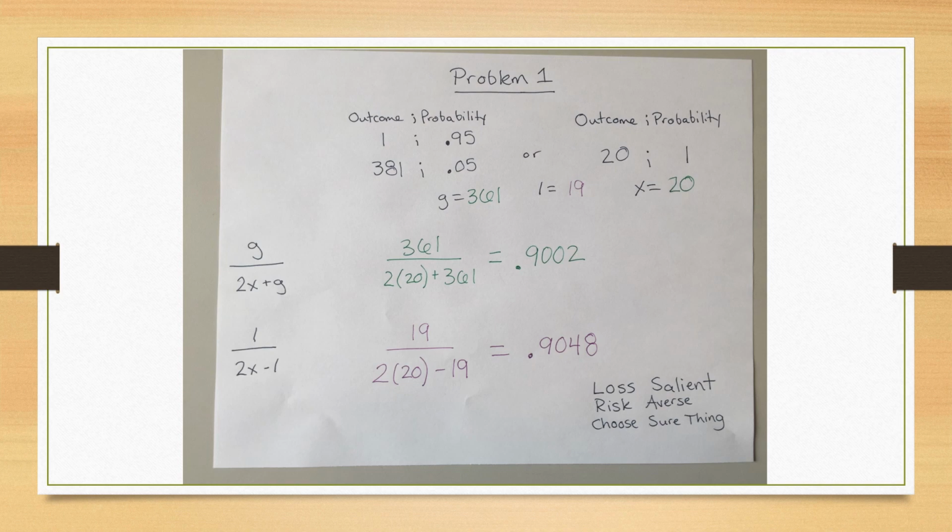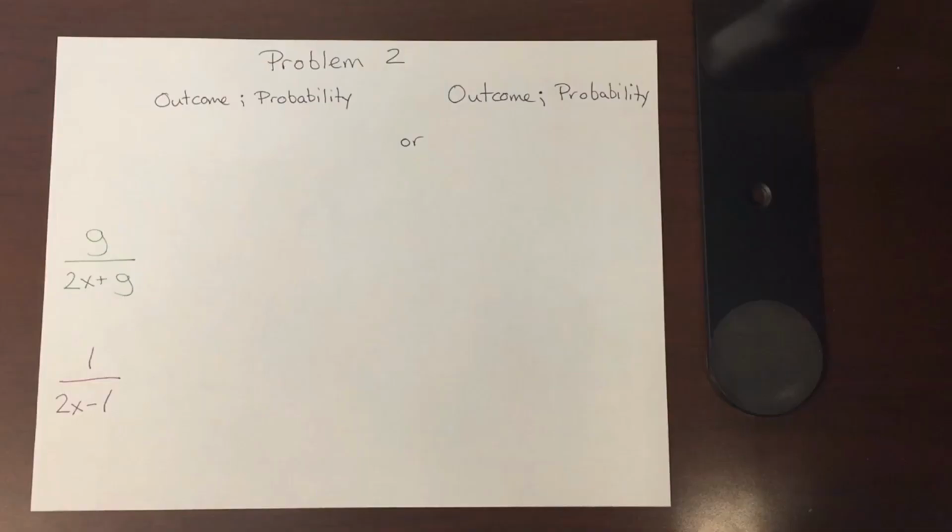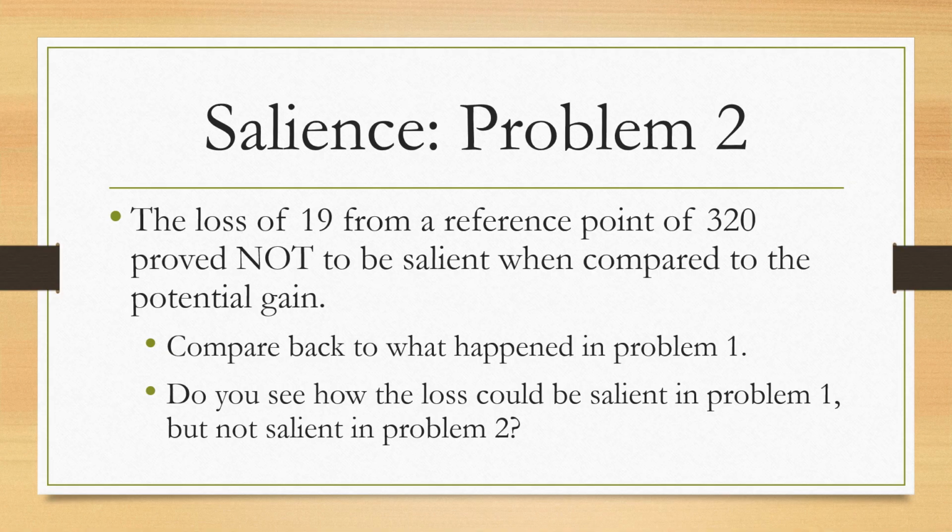Here again is the work shown from problem 1 for you to cover. In problem number 2, we have a loss of 19 from a reference point of 320. This proved not to be salient when compared to the potential gain. Compare this back to what happened in problem 1. Do you see how the loss could be salient in problem 1, but not salient in problem 2?